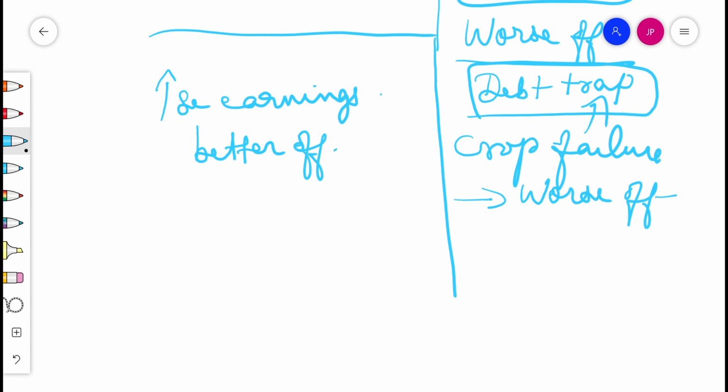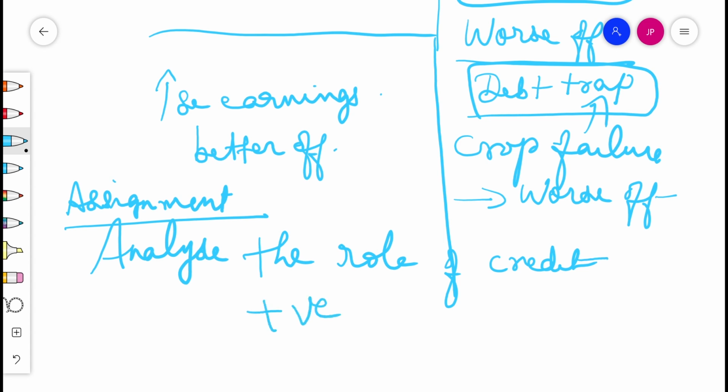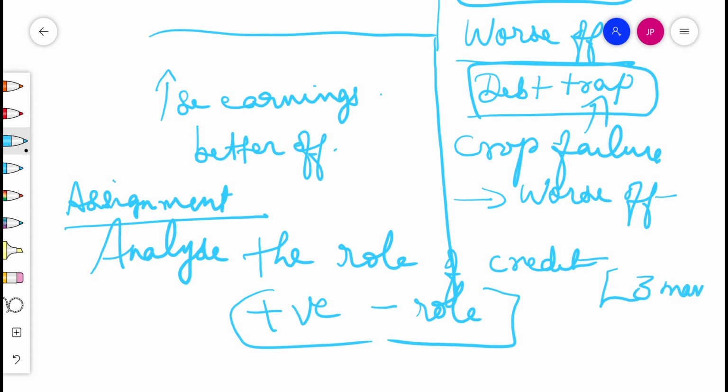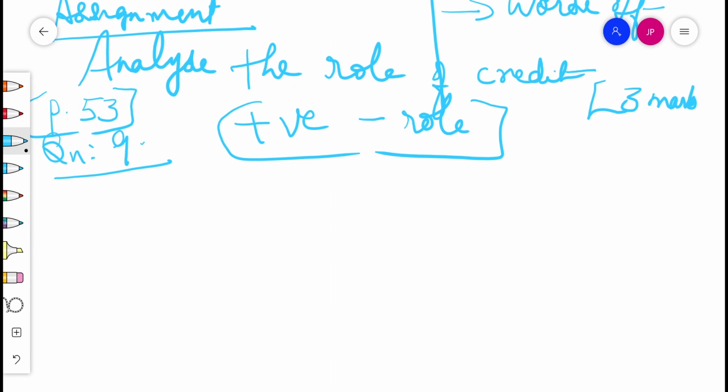So, these are the two credit situations and we are getting a question: analyze the role of credit. Today's assignment is to analyze the role of credit, that is positive and negative role. It's a 3-mark essay, and you can highlight it with examples. The question is on page number 53, ninth question. With these case studies, you can substantiate your answer. One is better off, the other one is worse off.